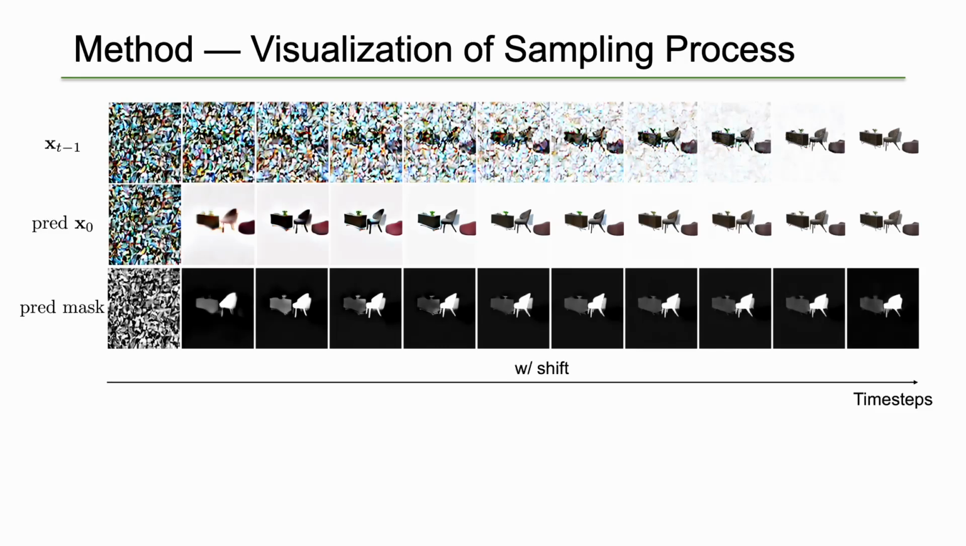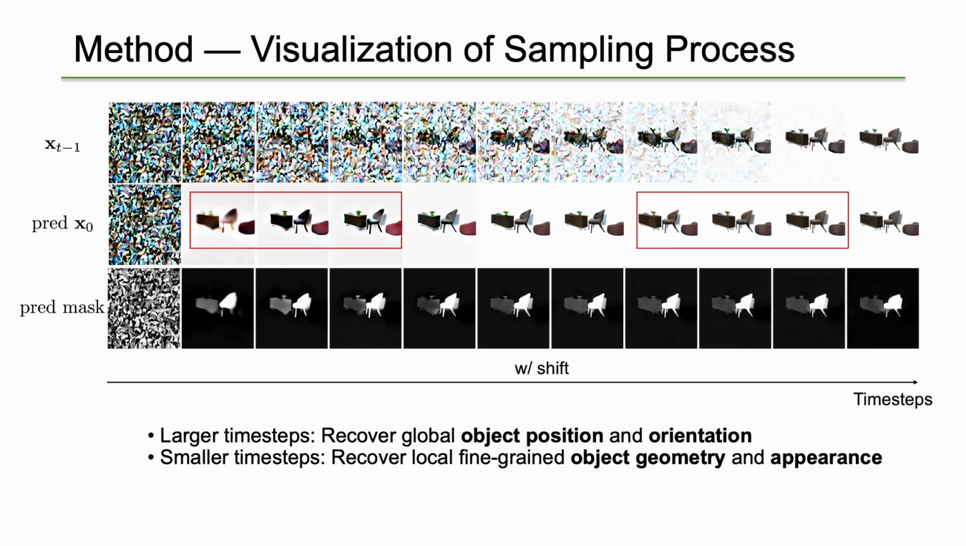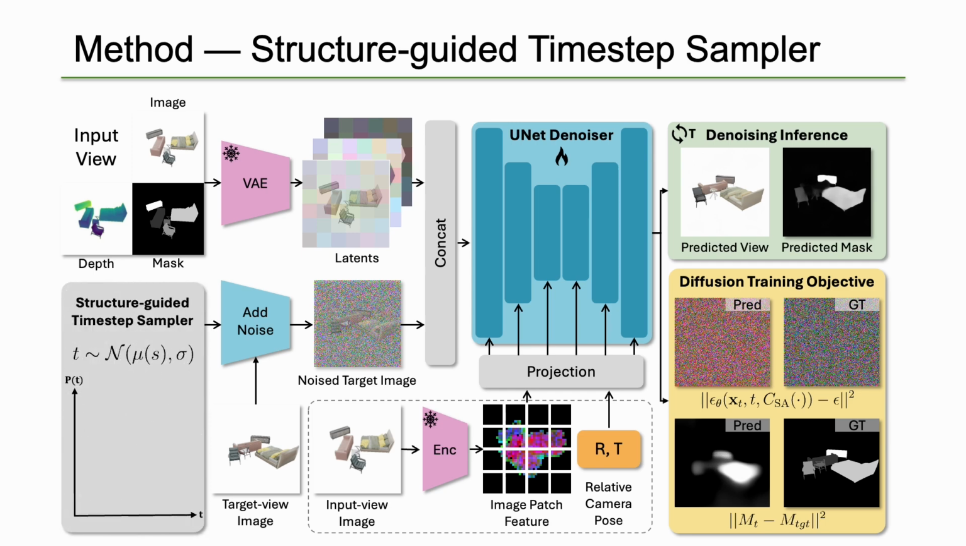Before diving into the detailed design of our structure-guided time-step scheduler, we visualize the sampling process of the diffusion model. We find that larger time steps emphasize global placement learning, including object position and orientation, while smaller time steps focus on detail recovery, including object geometry and appearance. Therefore, we propose a structure-guided time-step sampling scheduler that prioritizes larger time steps in the initial stage of training while gradually decreasing over time to balance global placement learning and local fine-grained detail recovery.